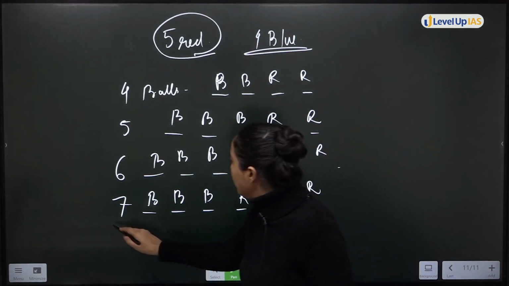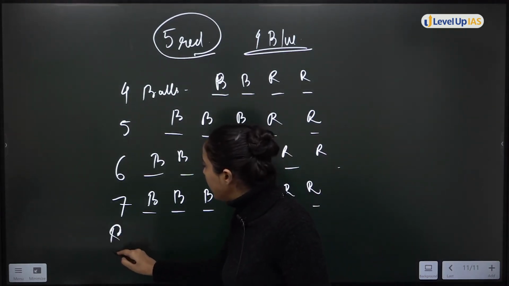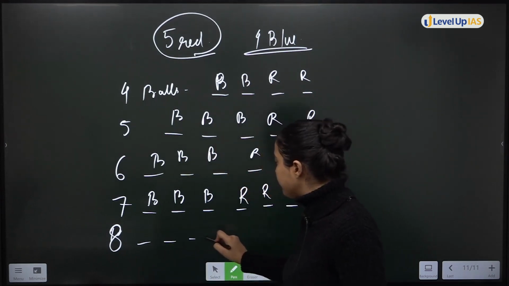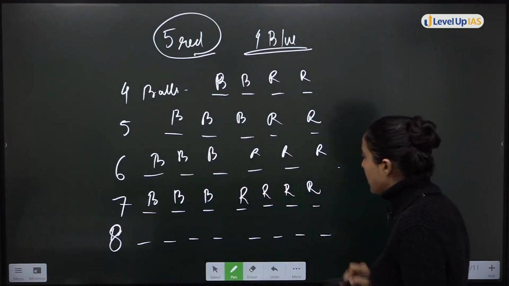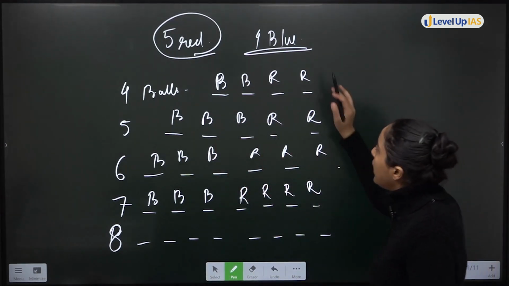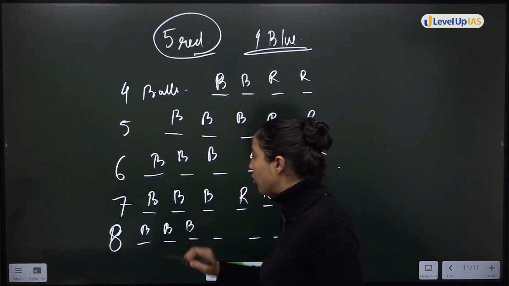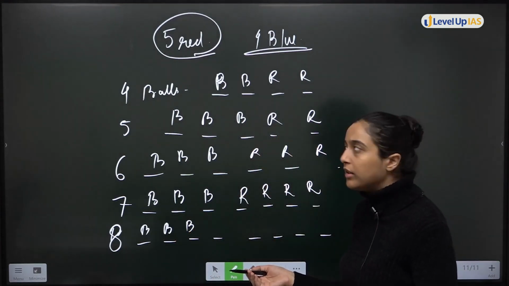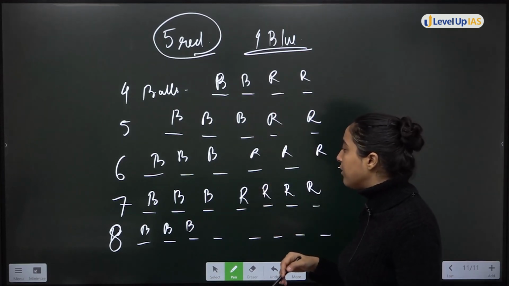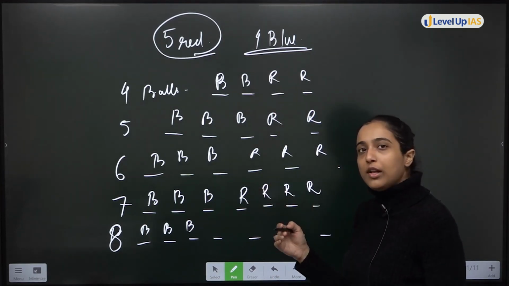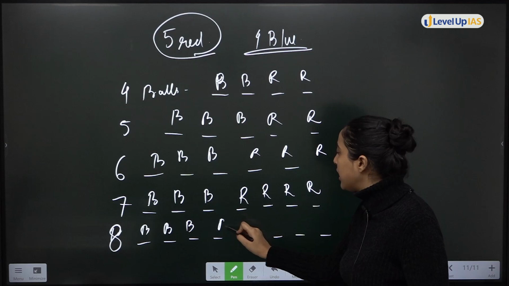Now let's move on to the case where I have selected 8 balls. Now in this case, if I select 8 balls, I am saying blue set is not complete. Okay, 3 blue balls I have drawn. If I select 5, then I have to select red balls. Let's say I select 4 red.